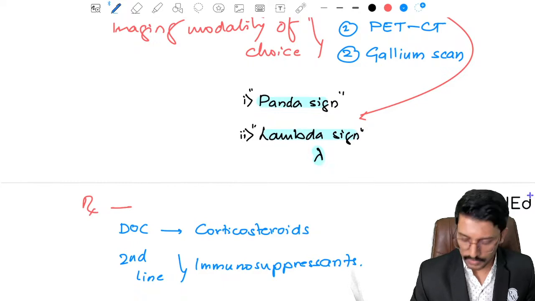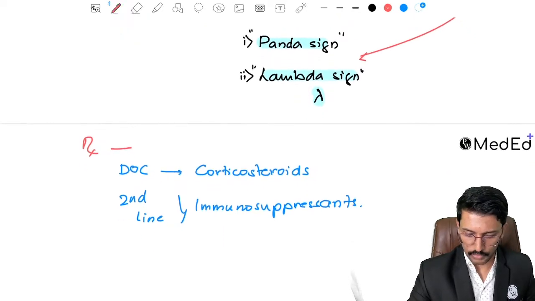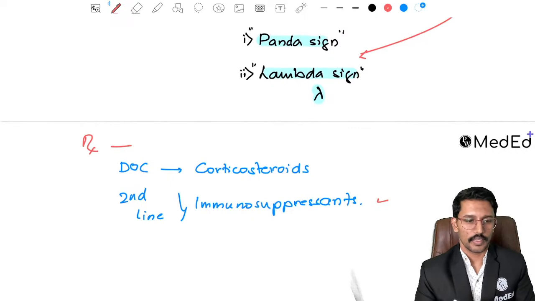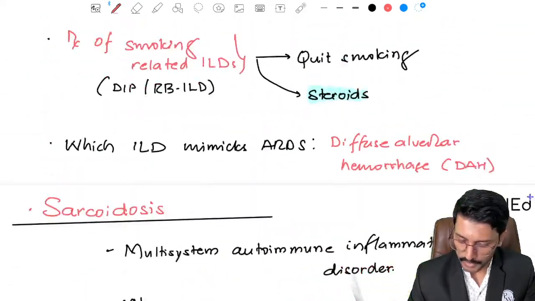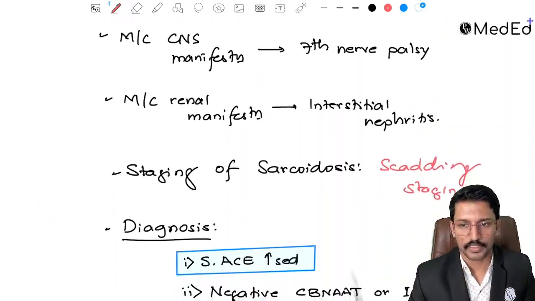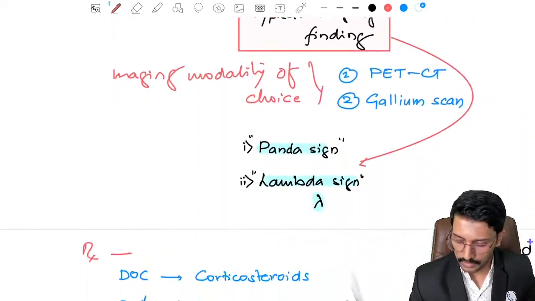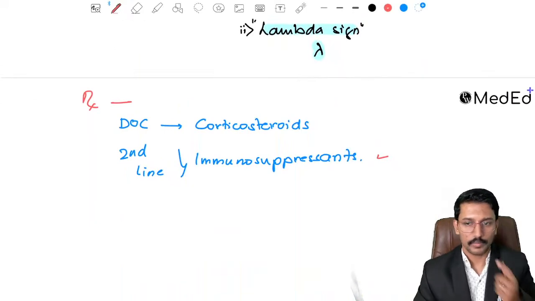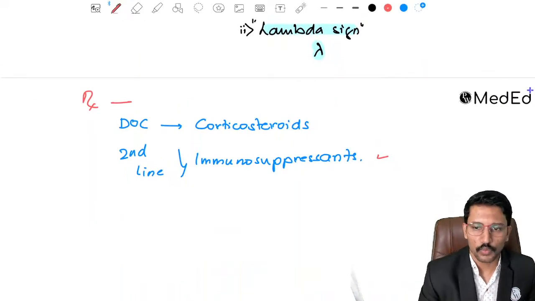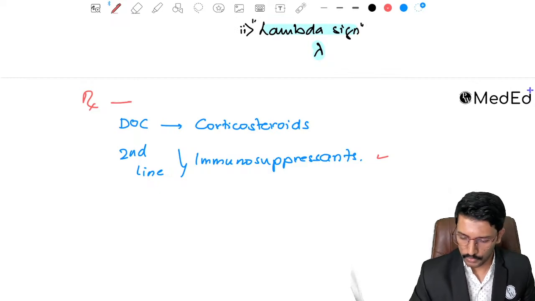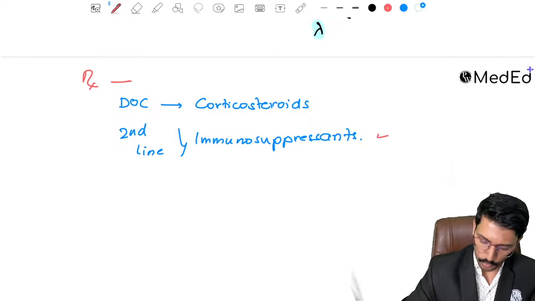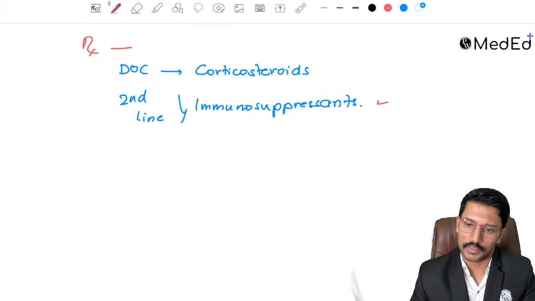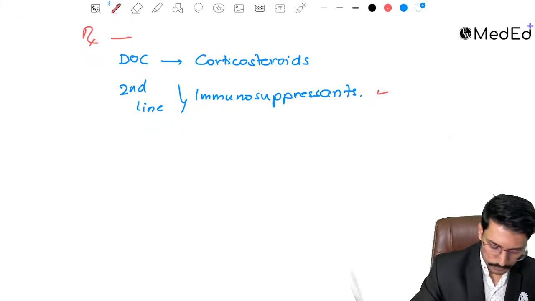Okay, so this is about the sarcoidosis. Immunosuppressants are the second line agent. Okay, so these are the important respiratory system disorders that we have quickly touched upon. Glance through the points that I have written here that might come in handy during your exam preparation. Okay, now let's move to the next system. Let us take neurology, at least 1 or 2 diseases we can finish, and then we will do one more session trying to club the cardiology and nephrology.